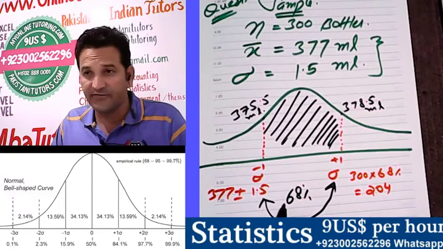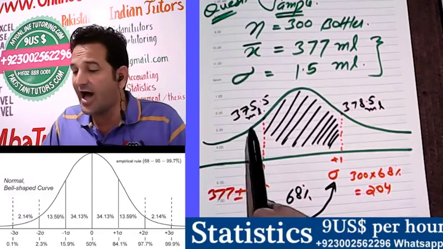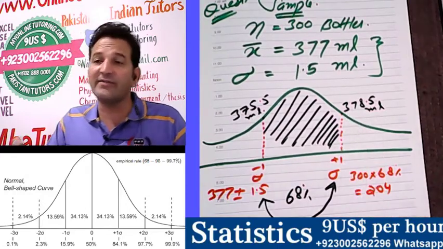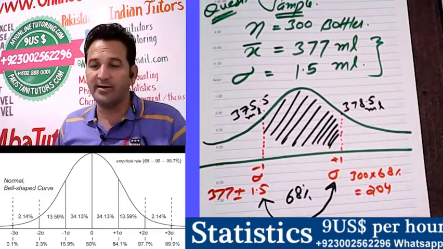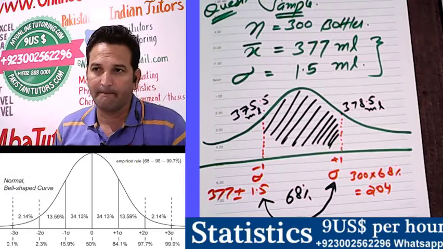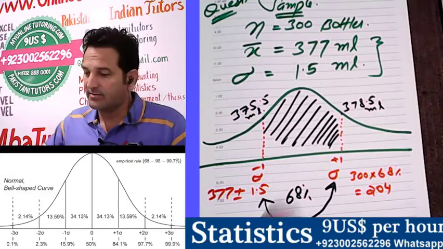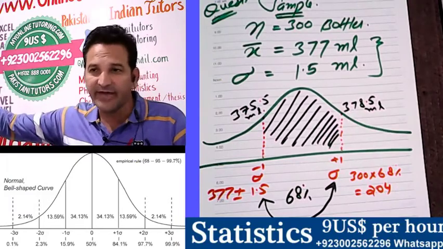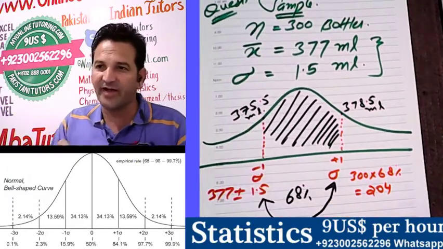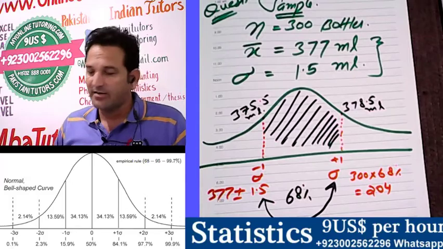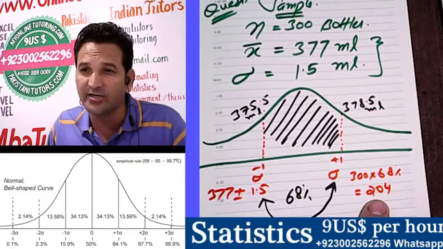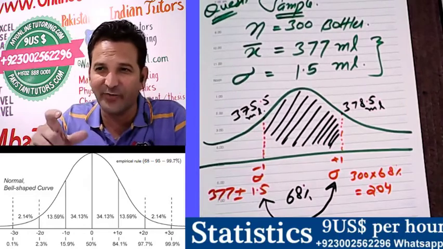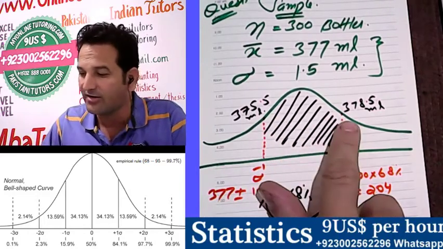68% of the bottles are between 375 and 378.5 ml. Clear? 378.5 ml is the maximum side, and 375.5 is the minimum side. So these 204 bottles have at least 375.5 ml per bottle, or the maximum value is 378.5.